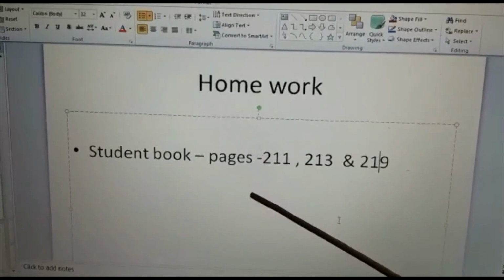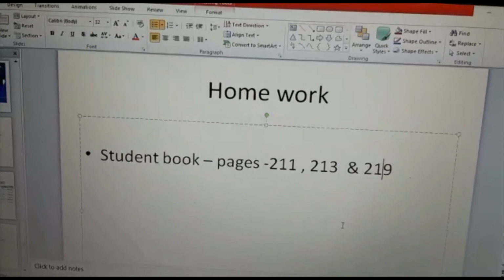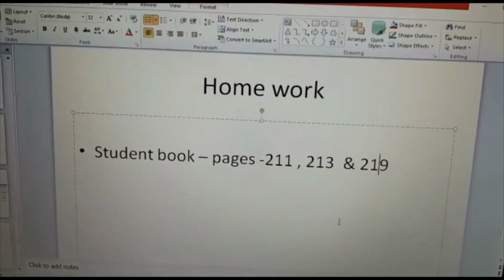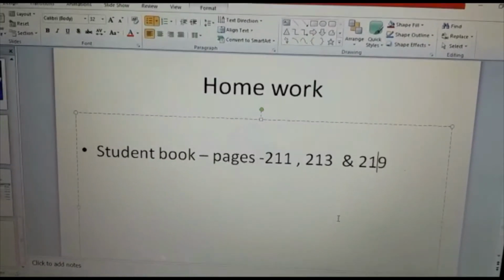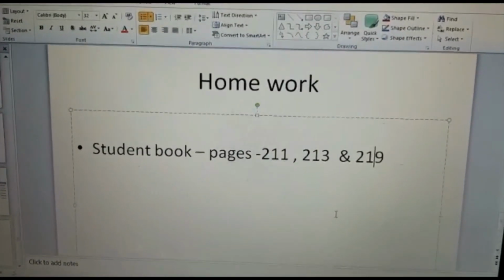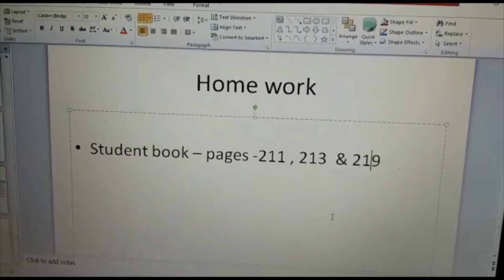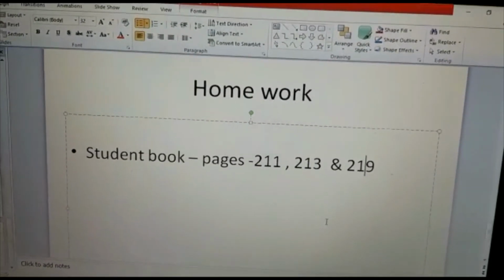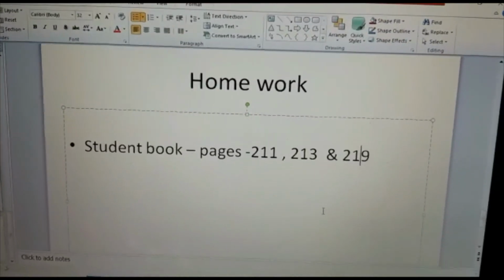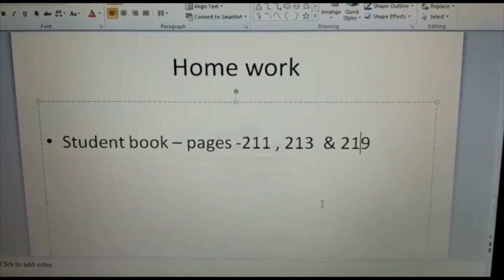Okay, so thank you so much. So in the next video we will be starting about the last topic, that is area and perimeter. That is also important. This one you already studied in the last class. The next chapter is more important than this. Okay, and here also the initial part was important. That timing 24 hours and 12 hours, it is very important. Okay, so thank you so much everyone.